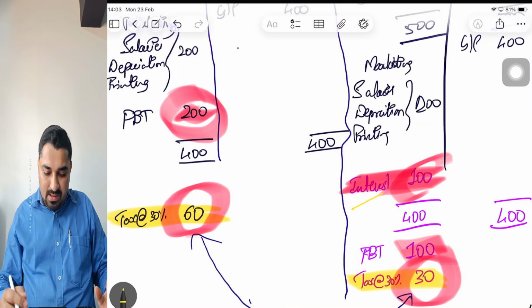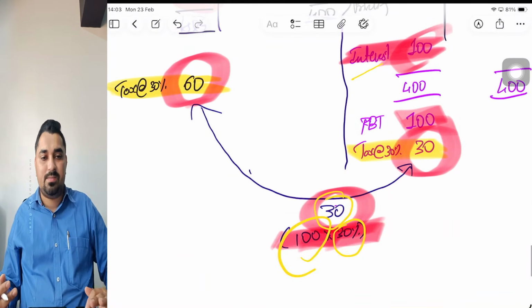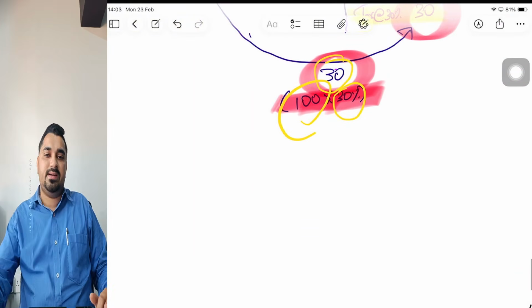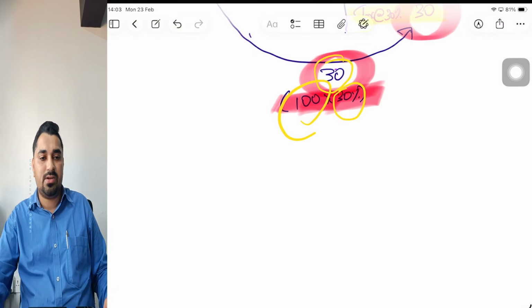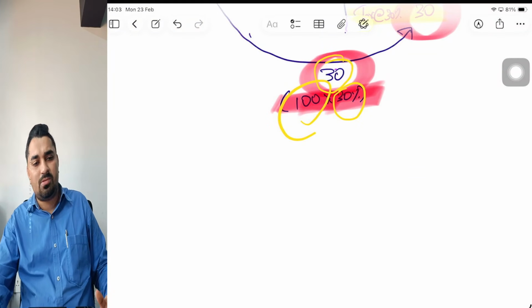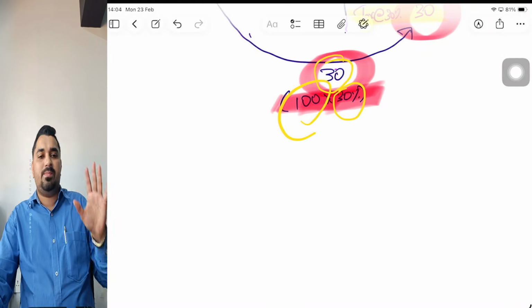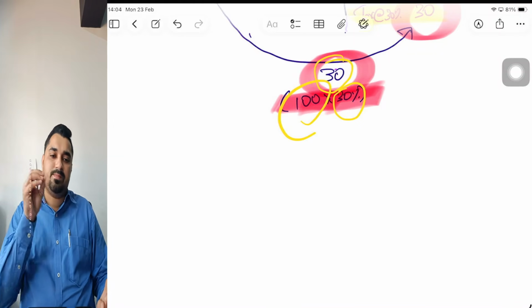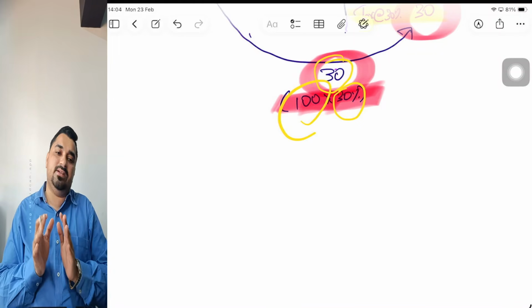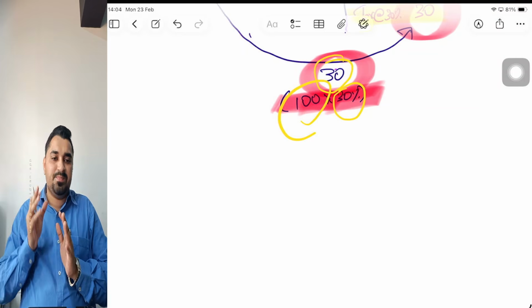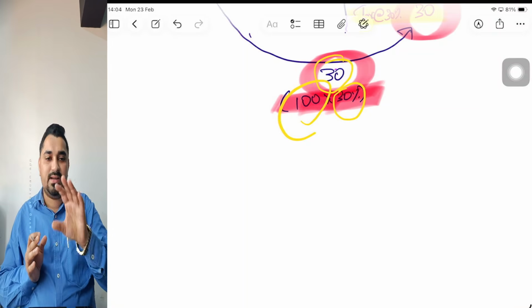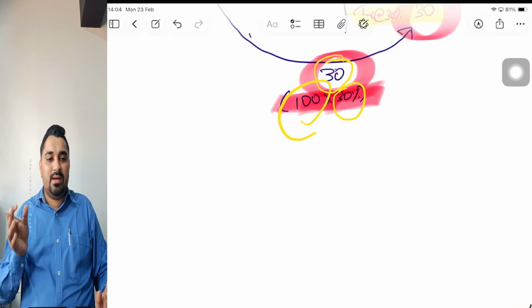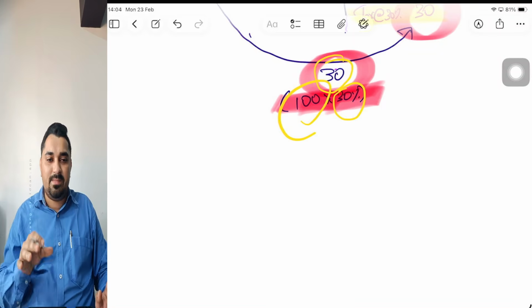So these are the basic concepts which are applicable across all the chapters of FM in CA Inter. Apart from this, in chapter number 1, there are other concepts with regards to agency problem and agency cost. Again, a very important short note. What do you mean by agency problem, agency cost? Just to keep it short, the people who put the money in the business and the people who actually run the business are different. If you take the example of Reliance, the amount is put in by the Ambani family, but if you go to a Reliance store near you, it is not that Ambani himself is sitting at the billing counter, right?